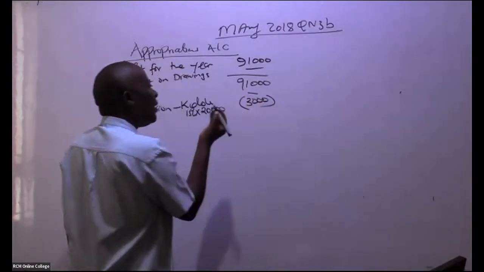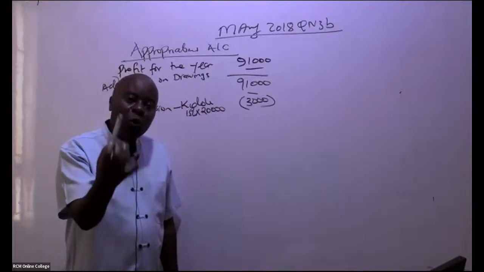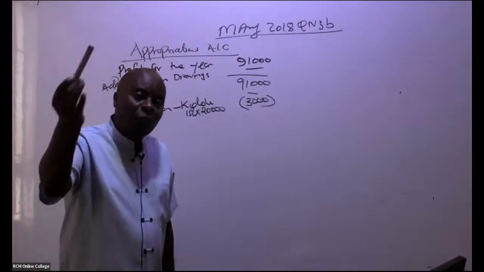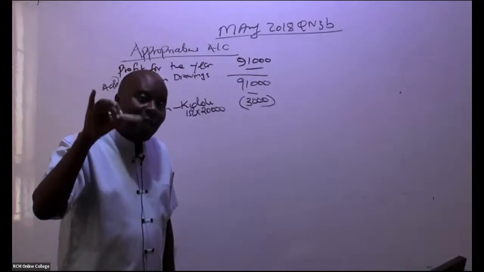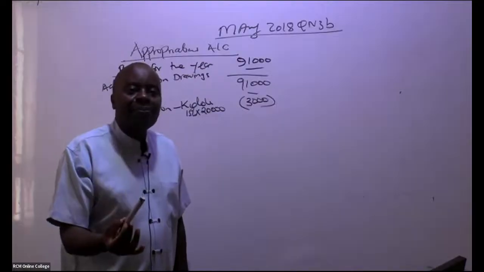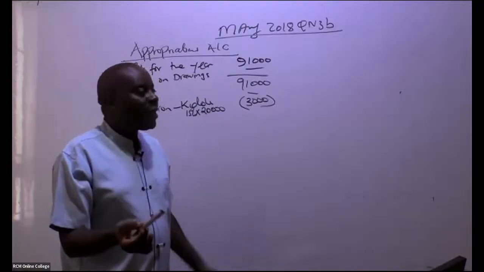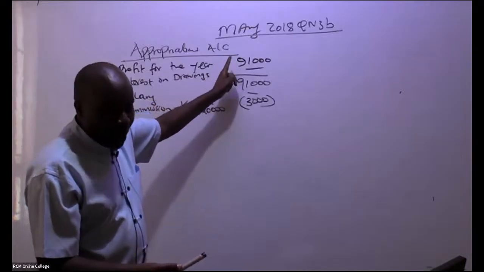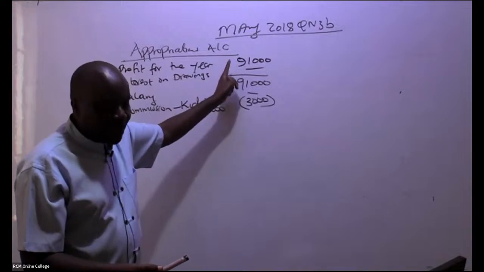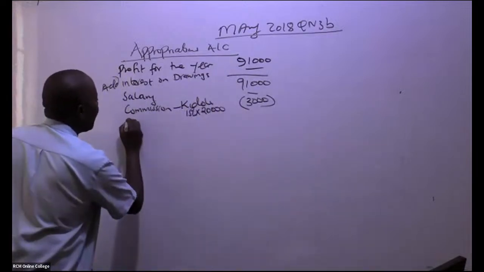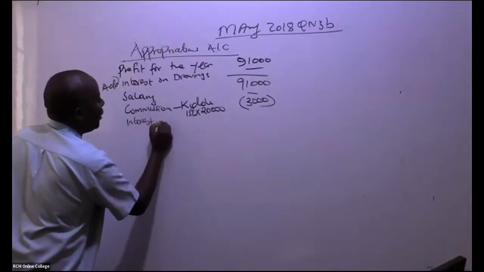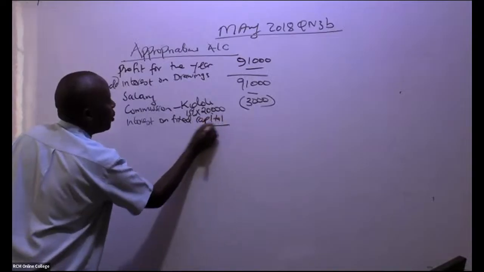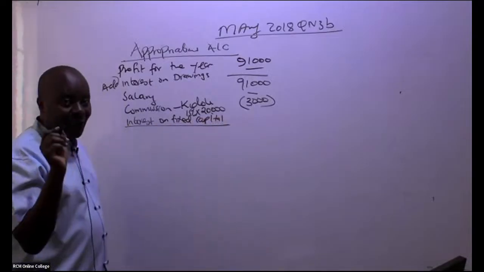3,000. From there, these people have given us capital, which will enable us to run this partnership into the future. What we call the fixed capital, what they can't withdraw. We must pay them, in this case here, interest. So that interest will be an appropriation. It will be a distribution of the profit. So come here and give us, ladies and gentlemen, the interest on fixed capital. Interest on fixed capital. Of course, everybody has a fixed capital there.